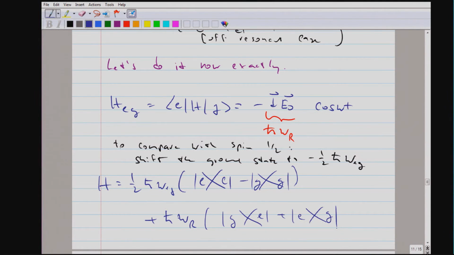These are the two off-diagonal matrix elements, and the time dependence is cosine omega t. So we are now very close to exploiting the correspondence with spin 1/2, because after shifting the ground state energy, this is the z component of the spin operator, the Pauli matrix. And this here is the x component.